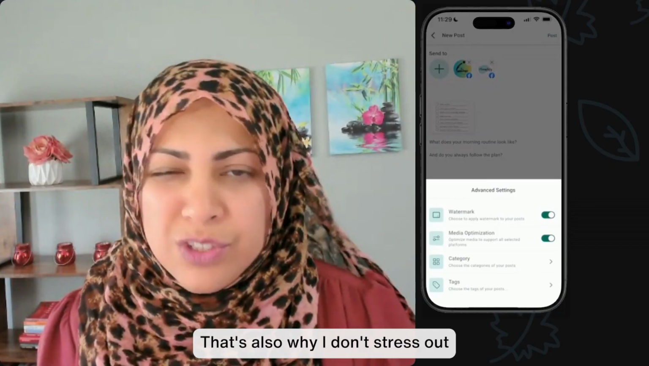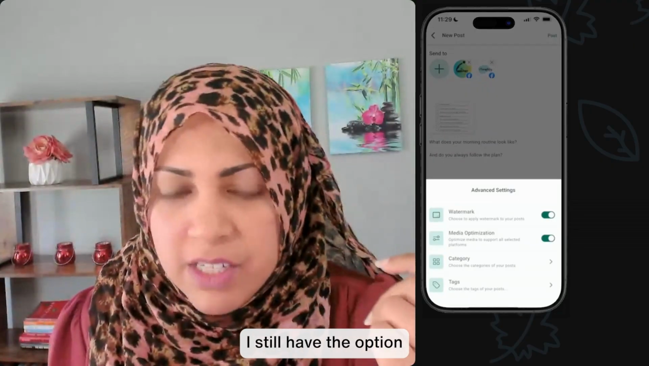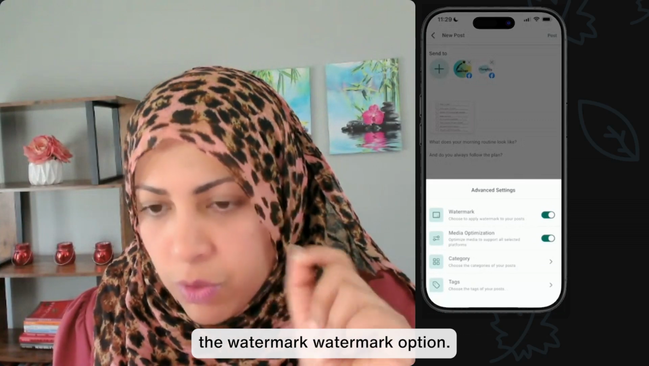That's also why I don't stress out about adding the logos and things like that in Canva, because I know that I still have the option to just add it later on if I want to just use the watermark option.